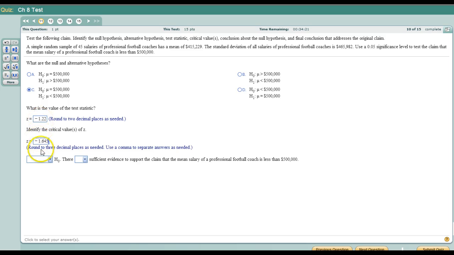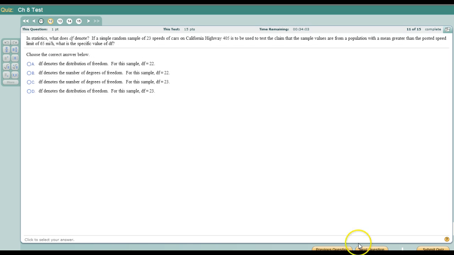And now we're not in the critical region. We're not beyond this number. So we fail to reject because there is not sufficient evidence. Okay, anytime we don't fall beyond the rejection region, we fail to reject.